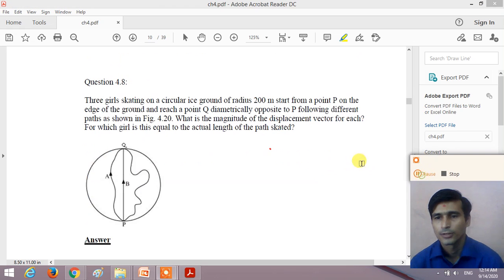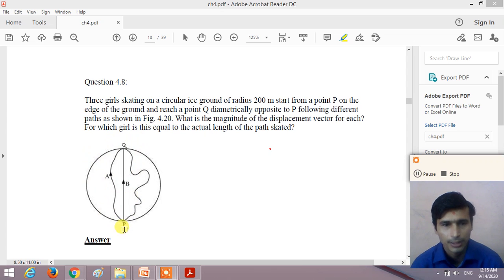Question number 4.8. Three girls skating on a circular ice ground of radius 200 meter start from a point P on the edge of the ground and reach the point Q diametrically opposite to the point P, following different paths as shown in the figure. So here girl A starts from the point P and reaches the point Q from this zigzag path, right?